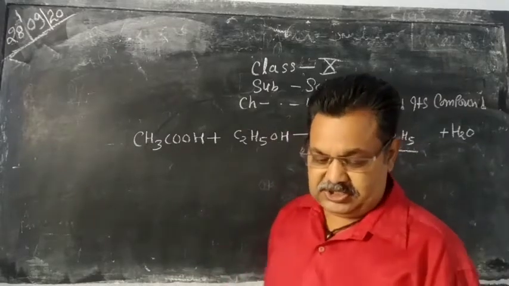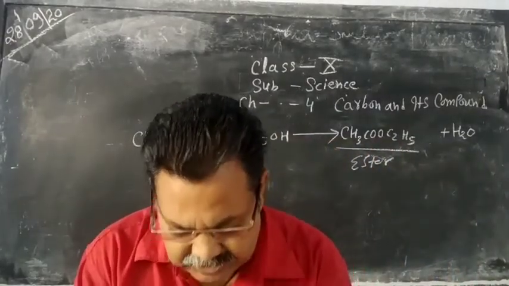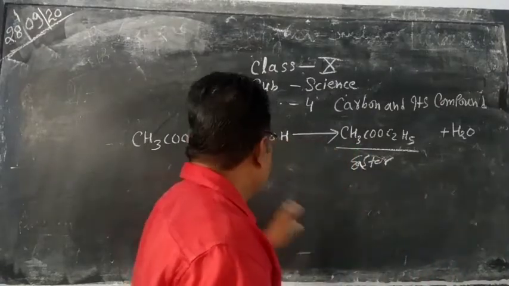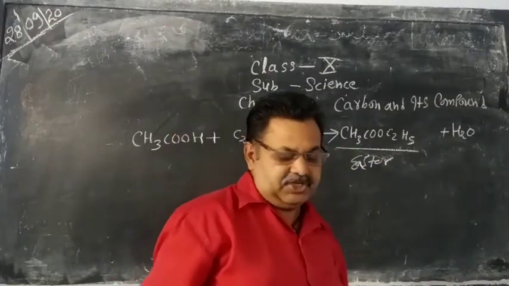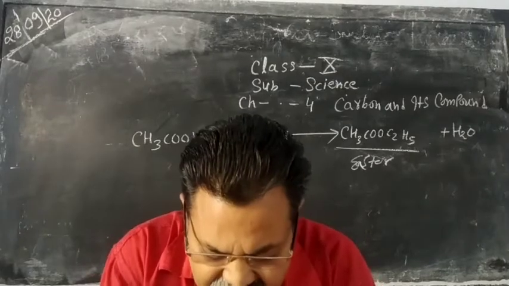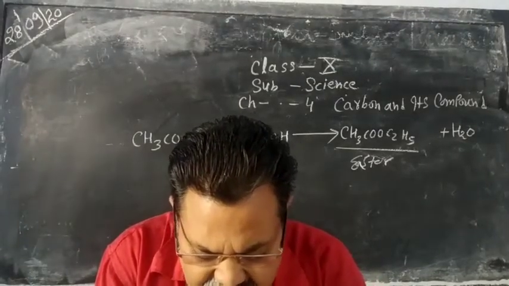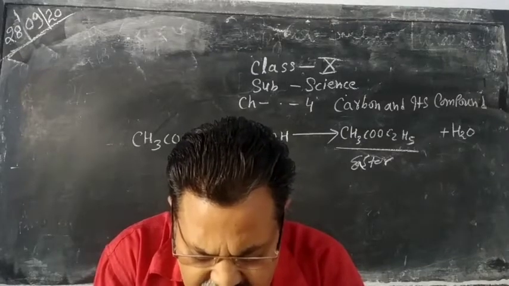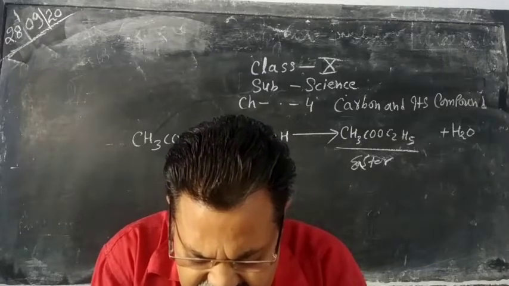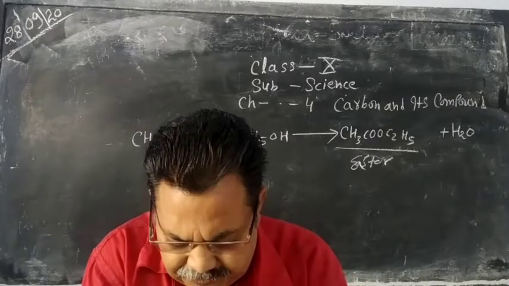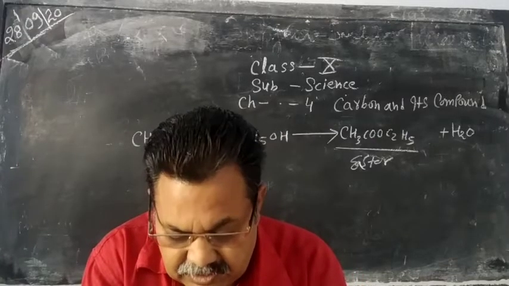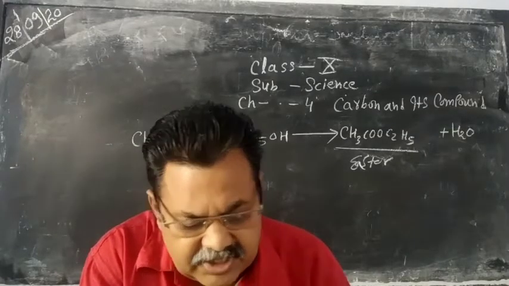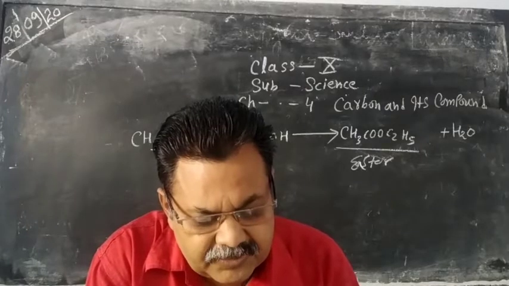This process is known as esterification. So esterification is the process in which acetic acid reacts with alcohol in the presence of acid, and then ester is formed.